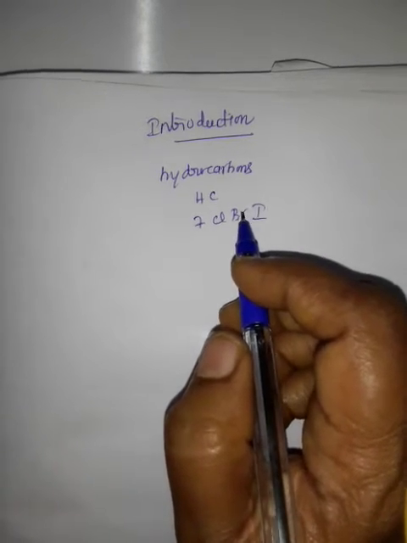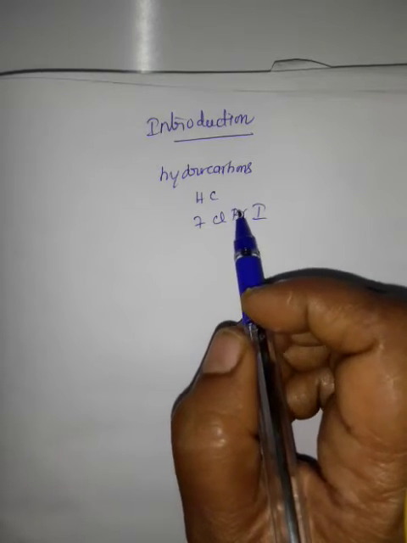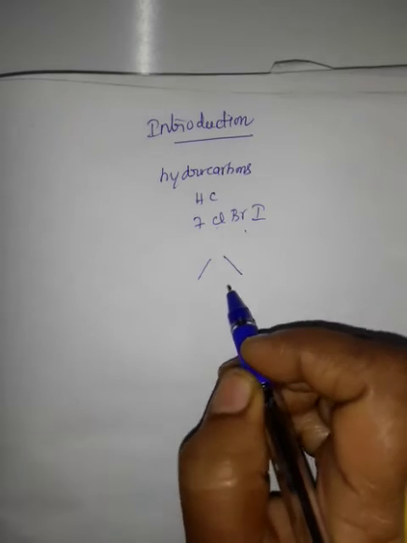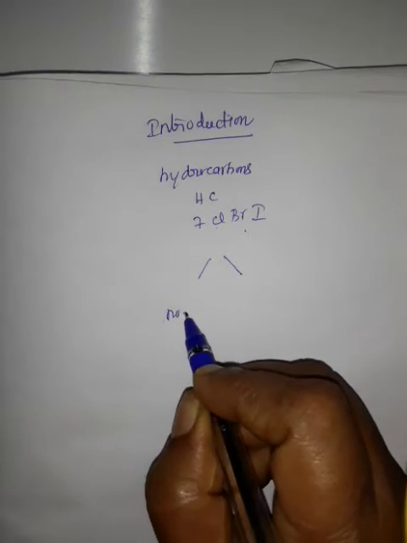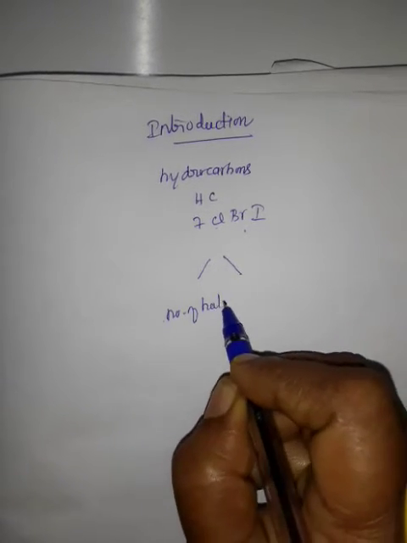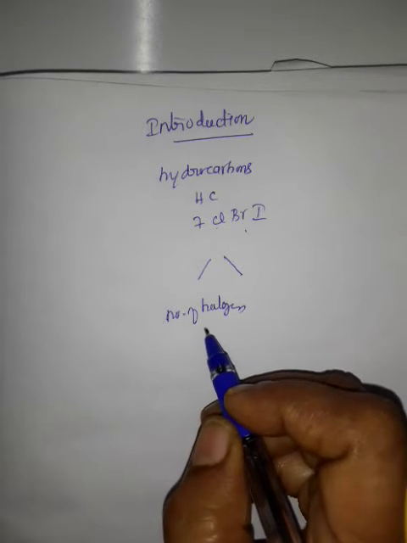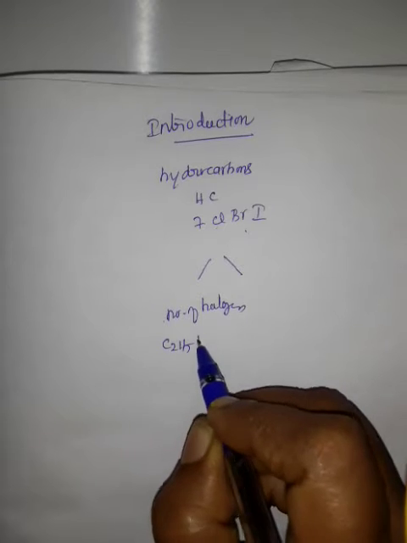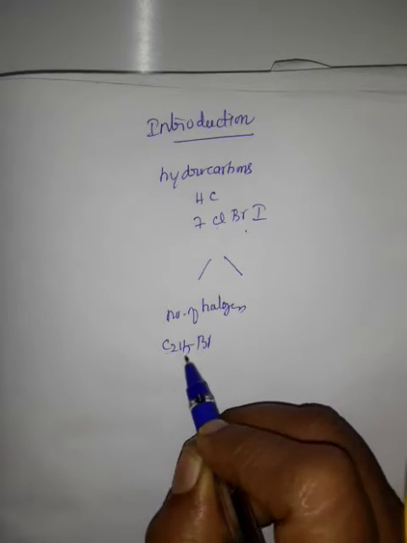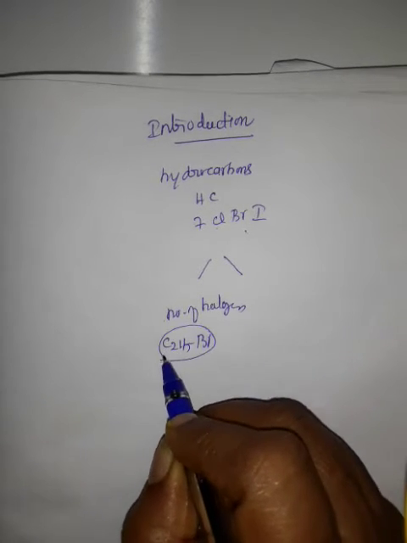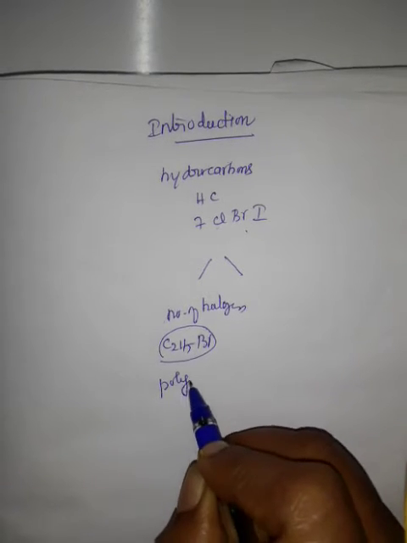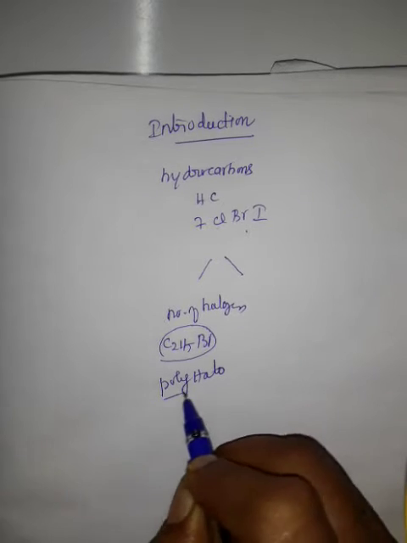Now, classification of organic compounds. Organic compounds are classified into two types. First, based on the number of halogens. Monohalo compounds, C2H5Br, bromoethane. This is called a monohalo compound. Mono means single, number one. Next, polyhalo compound. Poly means many.